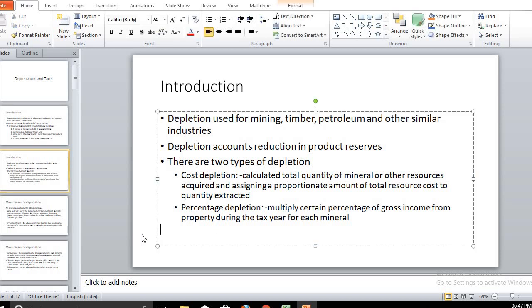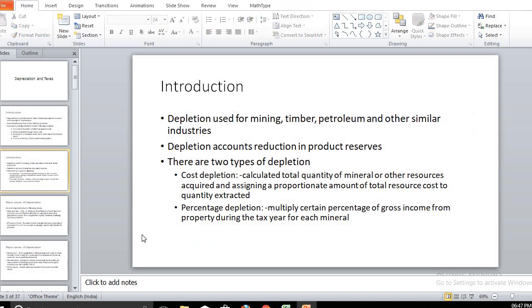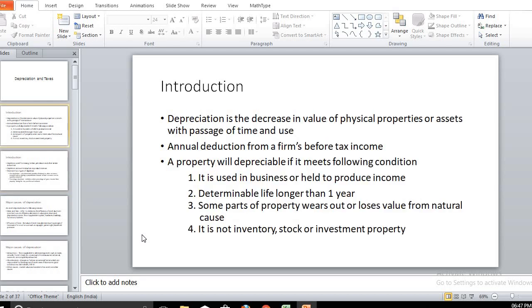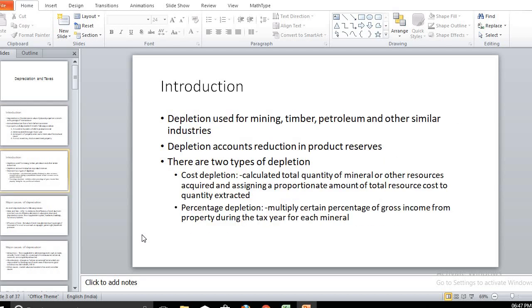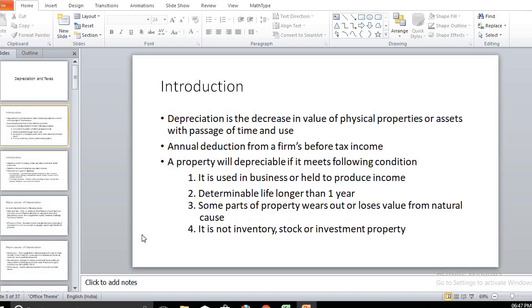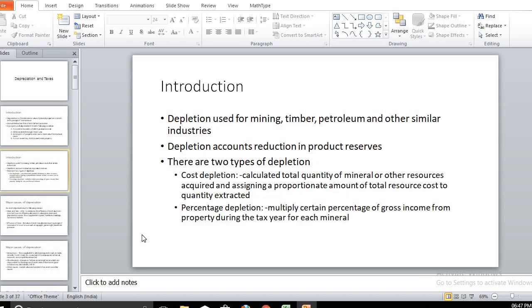There are two terms we consider here: one is depreciation and another is depletion. The depreciation term we consider for physical assets. Depletion is also for physical assets, but these properties have some losses, losses that we observe for the particular reserves of the product.